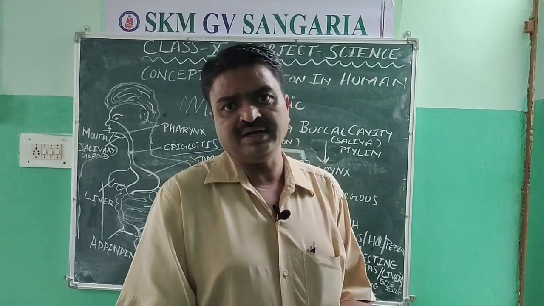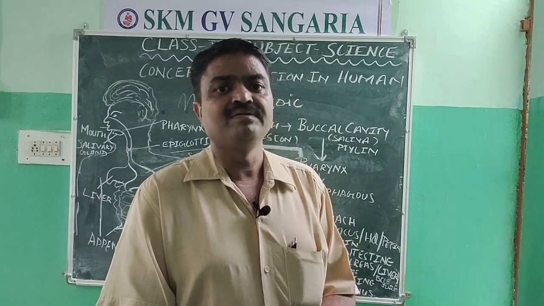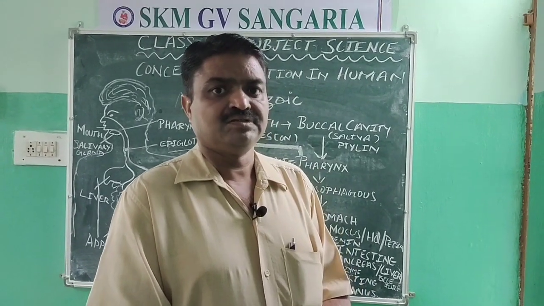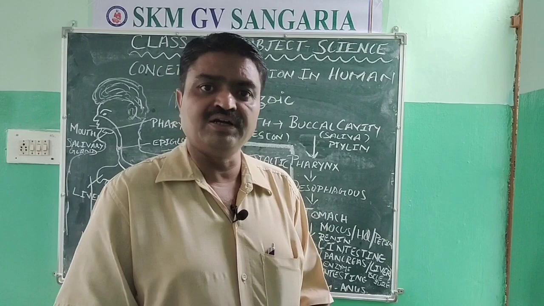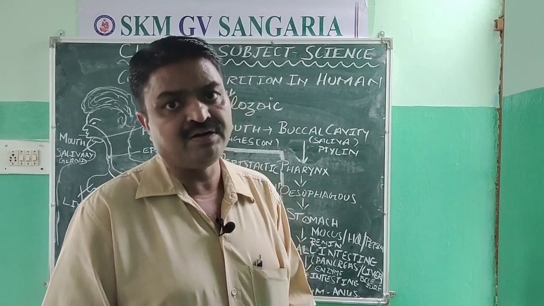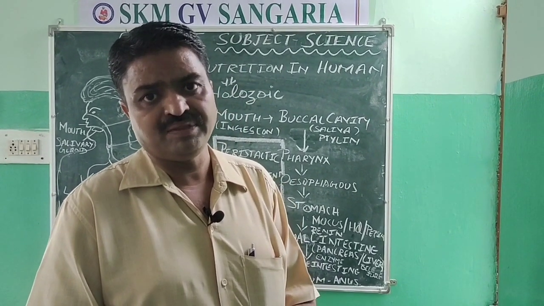So the rectum and anus help in egestion. So this is the journey of food and nutrition in human beings.